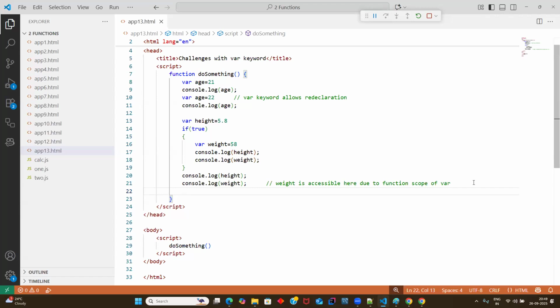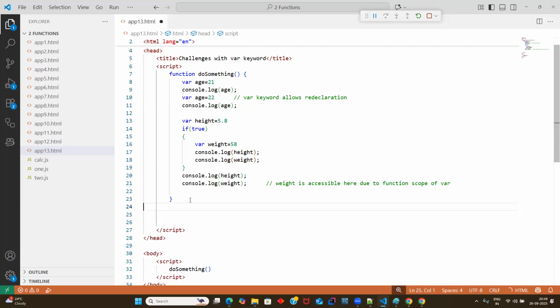Sir, let me complete one more use case. Wait. Let me cover one more use case now. I'll take a quick example here. Let's take name equal to John, guys. And I'll do console.log.